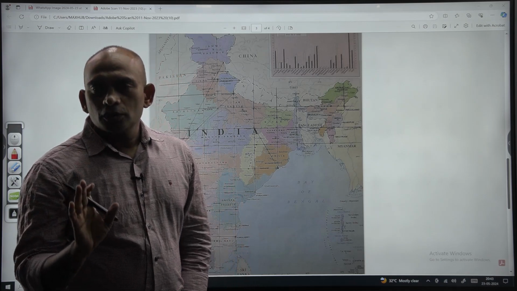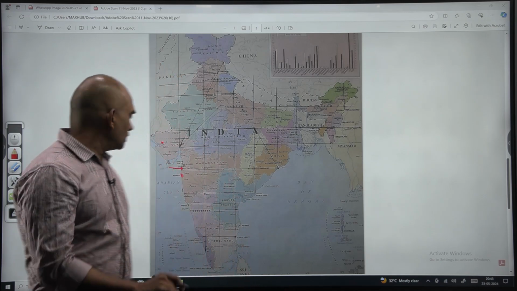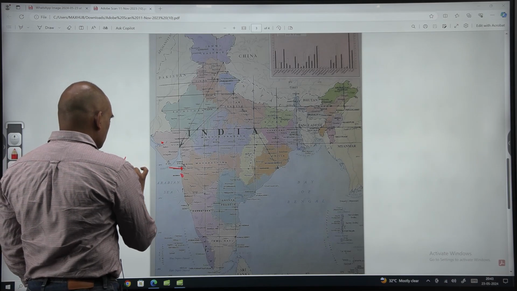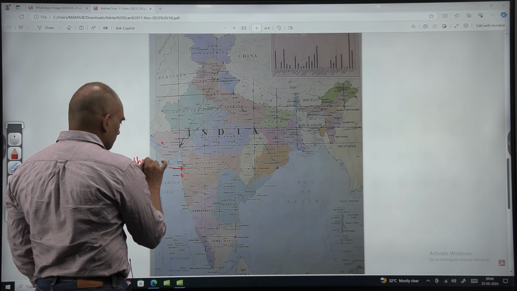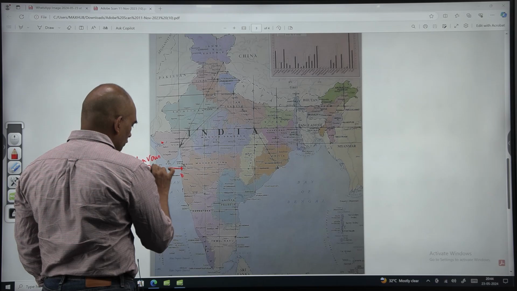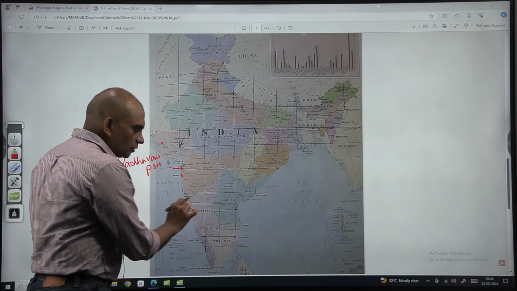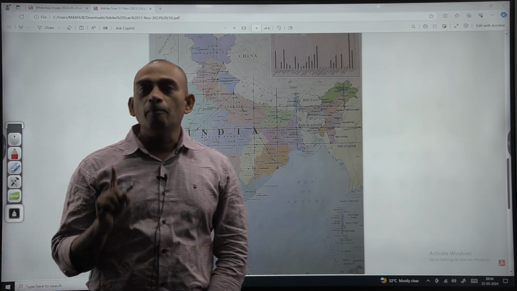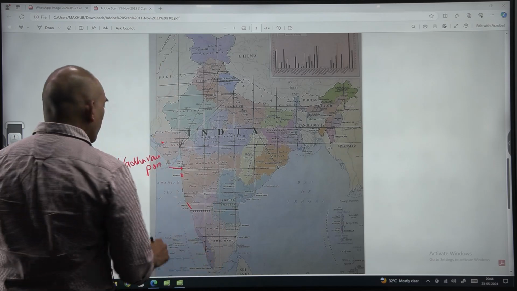That port is now under construction, known as Vadhavan port. And in Goa, we have Marmagaon port.